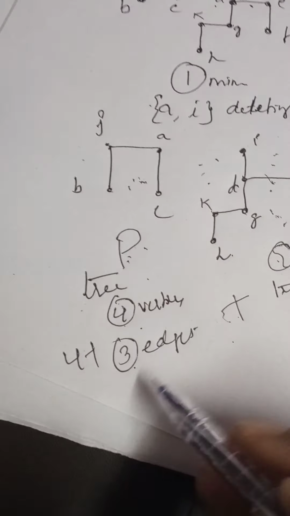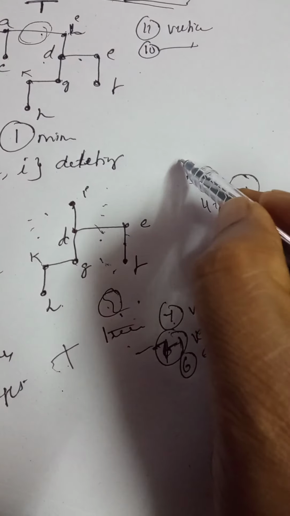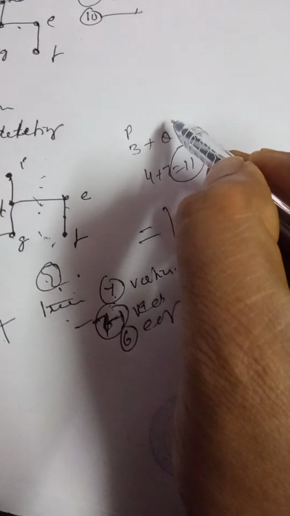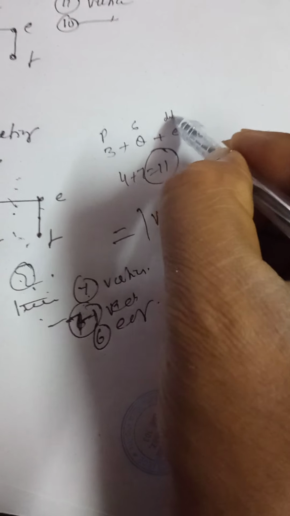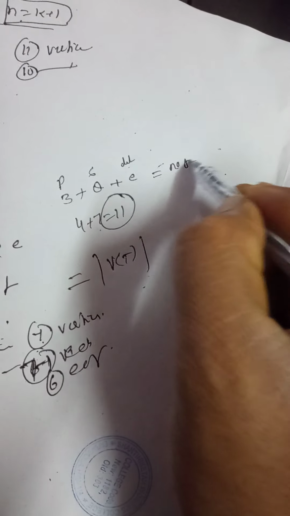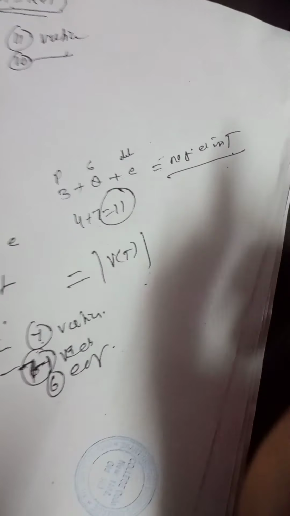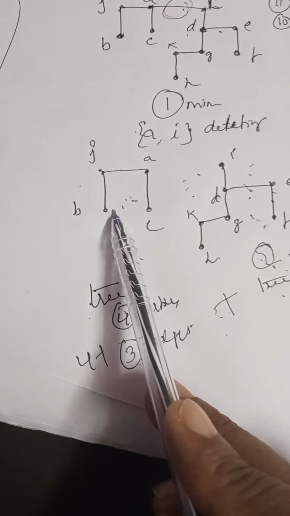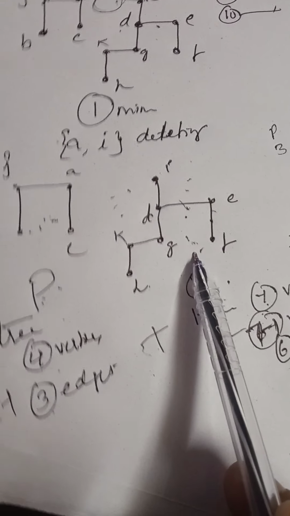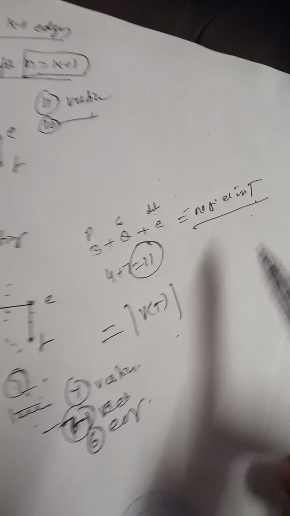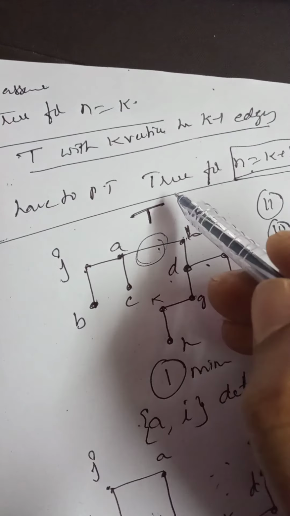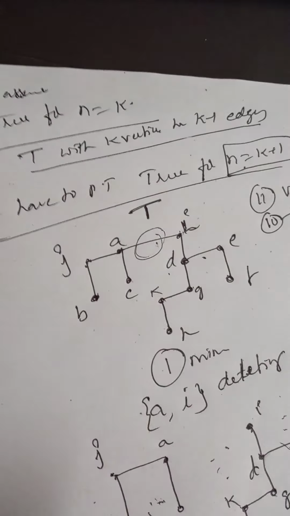And similarly, the number of edges in P plus the number of edges in Q plus the deleted edge is equal to the number of edges in T, no? Right? The number of edges in P plus the number of edges in Q plus this deleted edge is equal to the number of edges in T. Got my point? Now similarly, now come to the theorem. Now what we have to prove? We have to prove that the theorem is true for n is equal to k plus 1.